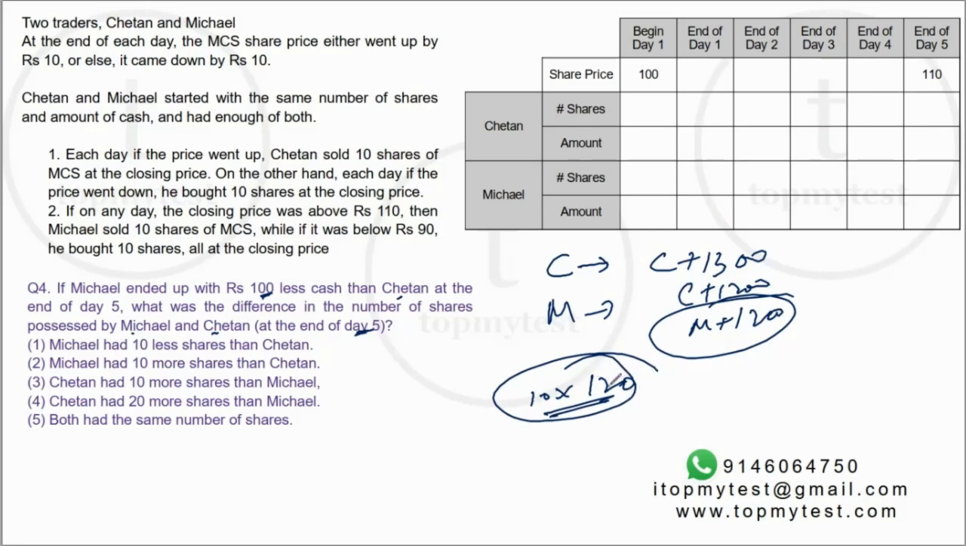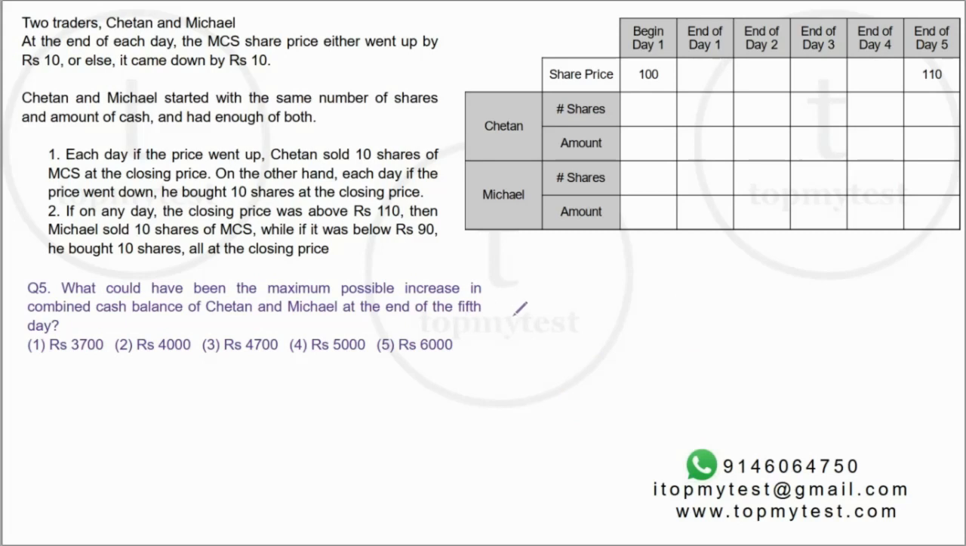So what we know is that there is one time that he sold the shares. Now, what happens to the shares? In terms of shares, Chetan buys 2 times and sells 3 times. So Chetan will end up with 10 shares lesser than what he started with. What about Michael? Michael has also sold once. So Michael will also have 10 shares lesser than what he had. Chetan and Michael started with the same number of shares, which means both of them have the same number of shares. Option 5 is your correct choice.